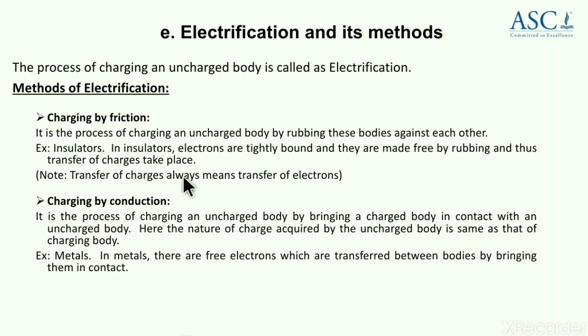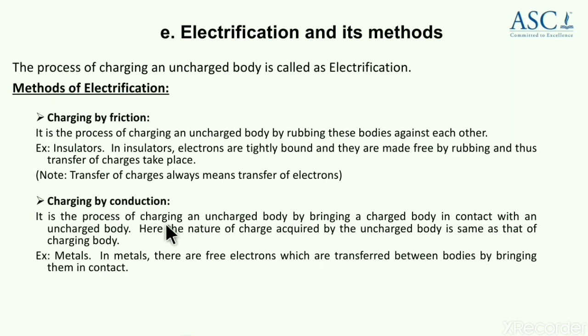See, transfer of charges always means transfer of electrons. As you know, only electrons can move because they are in the outermost orbits, not the protons which are inside the nucleus. So keep it in mind, if we are talking about movement of charges, it is only about electron movement.